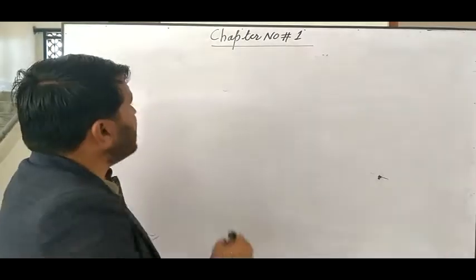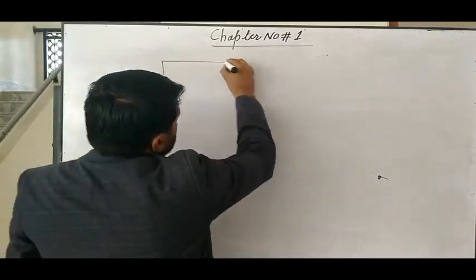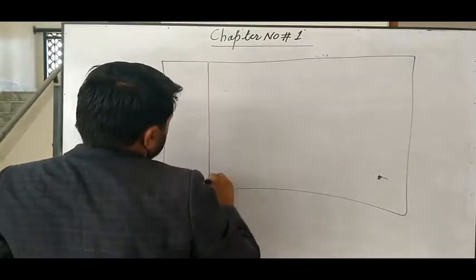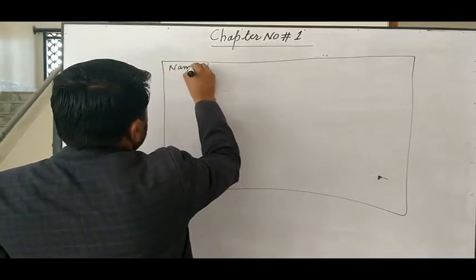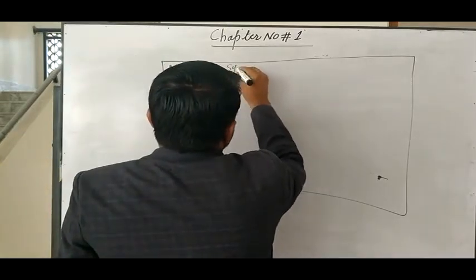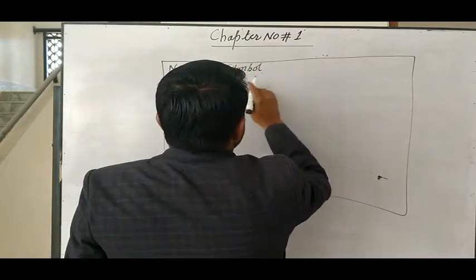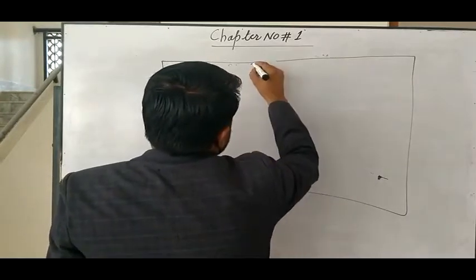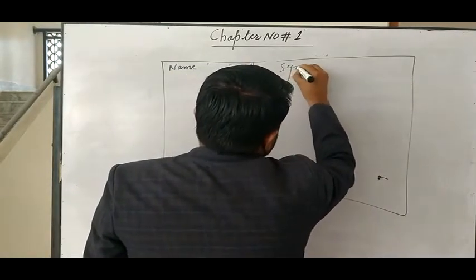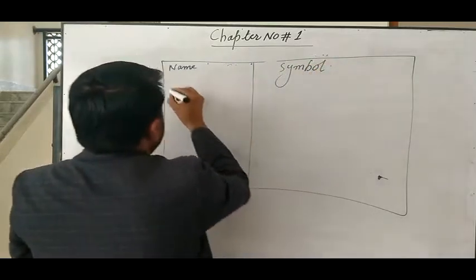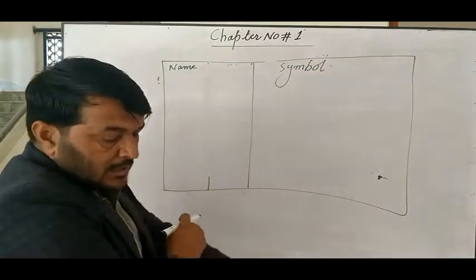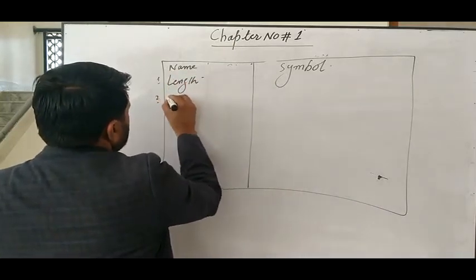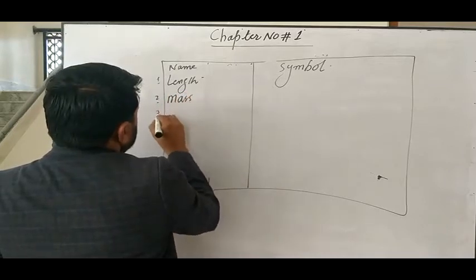We draw a table with a name and a symbol. Number 1, for example, length. Number 2, mass. Number 3, time.